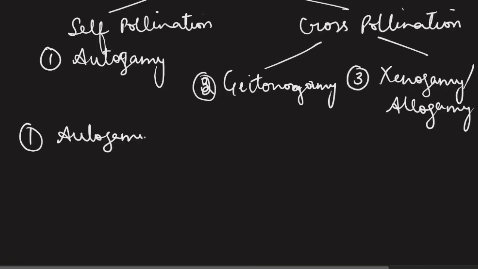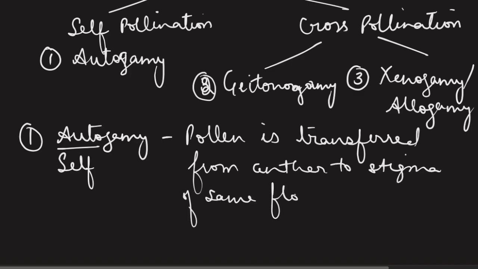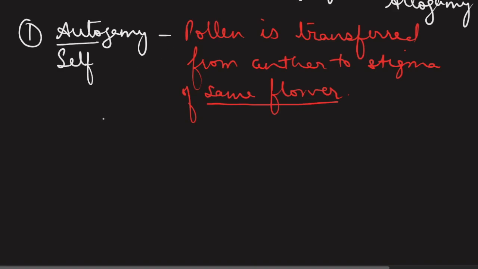So first type, autogamy. As auto means self, so it is simple here that when pollen is transferred from anther to stigma of same flower, it will be termed as autogamy. And we should emphasize here that same flower is the most important phrase. The kind of flowers that can carry out autogamy are bisexual flowers. This is the most important requirement in order for autogamy to occur.